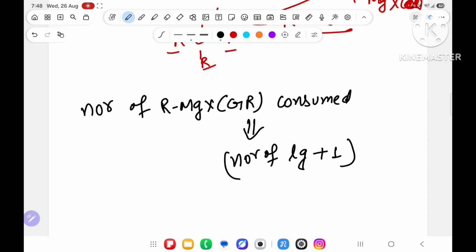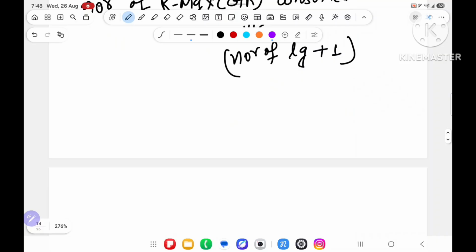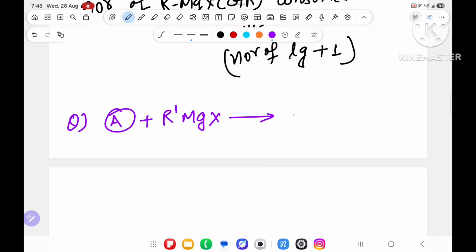And in Grignard reagent, I have solved lots of questions regarding this also. Lots means lots of questions. You have seen it already, I hope so. If not seen, then see, I am always telling everyone, see that lecture without any doubt. Sir, one question they will give like this. Over here some compound A is there, and that will react with RMgX. Now the product is coming something like this.